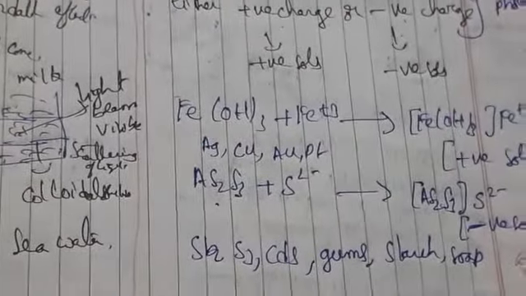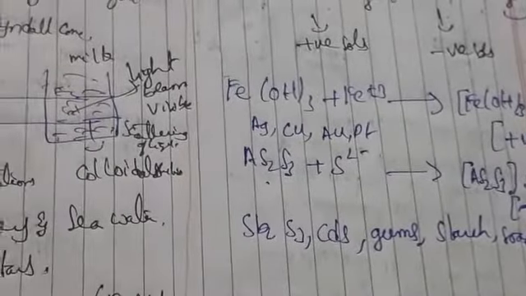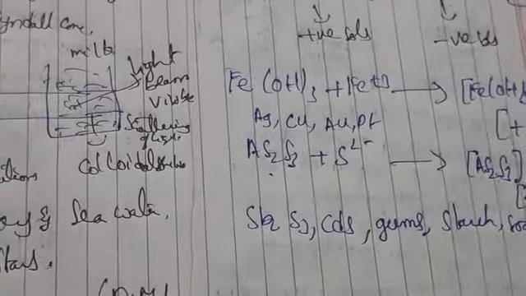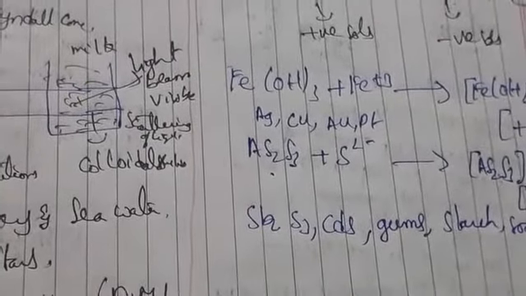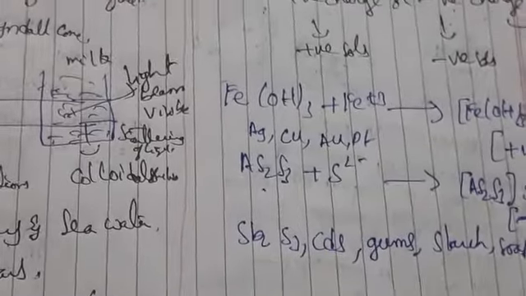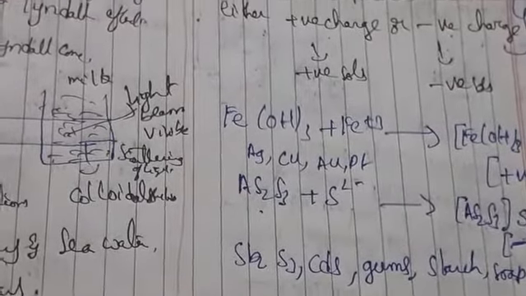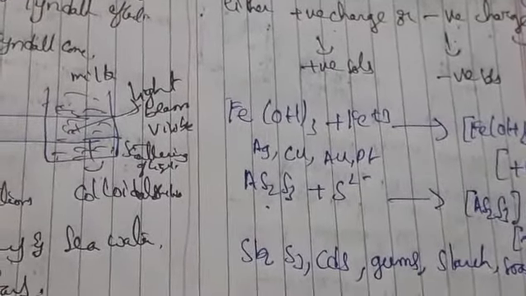Okay, so for example, when a sol is placed in an electric field, we are placing a colloidal particle in an electric field, so then the colloidal particles move either to the cathode or anode depending upon the charge.